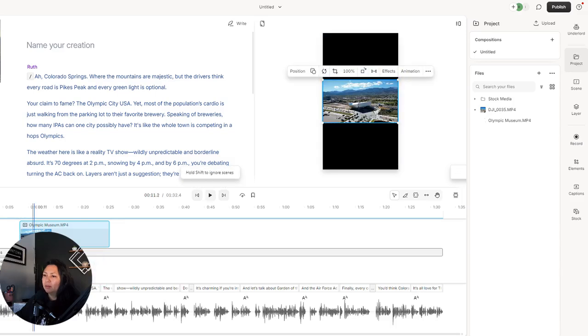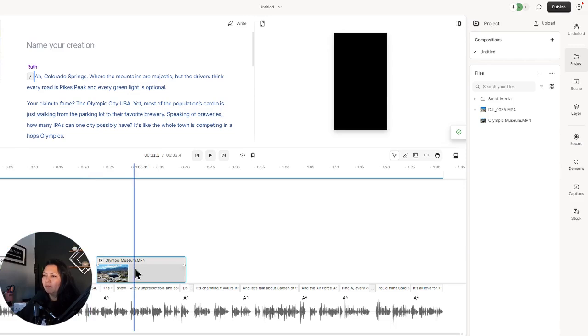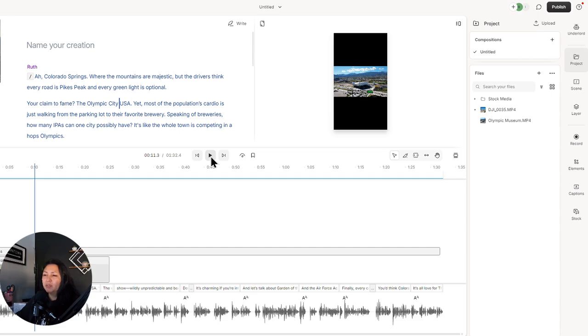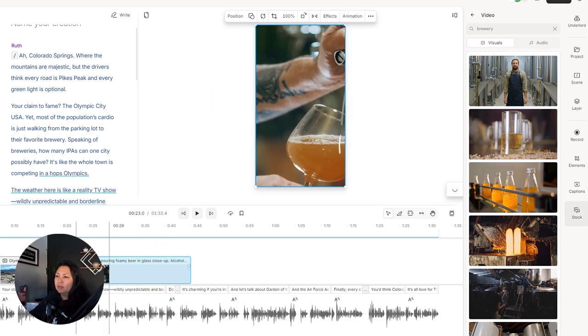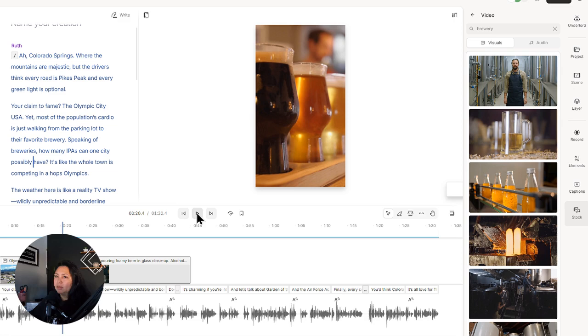Let's go down here. I'm going to take the captions off actually, because I don't want to deal with that every time. All right, so you're just going to keep doing that and putting in B-roll, and then I'll show you what it looks like at the end. See how slow it goes when you don't have all of your assets in there already. Fill canvas, and let's see what this sounds like.